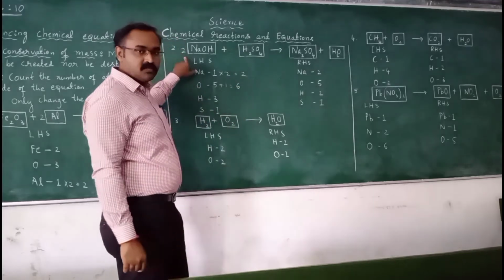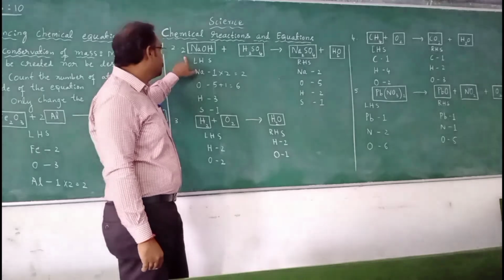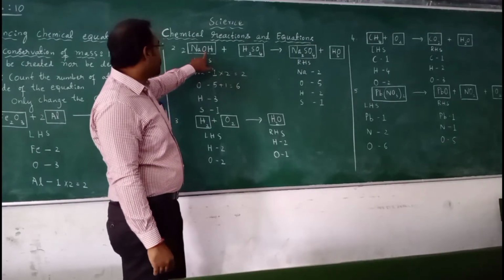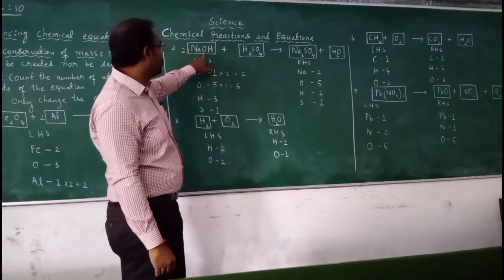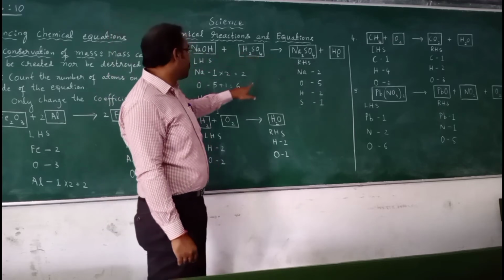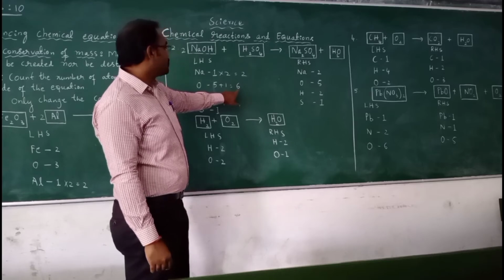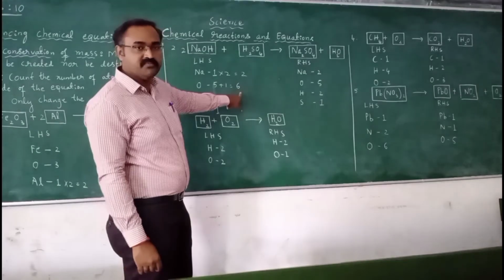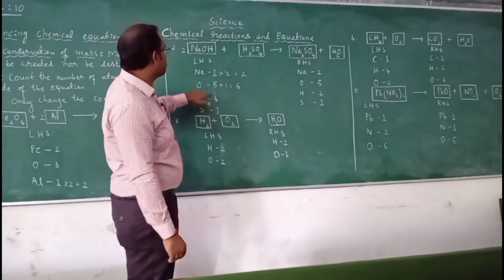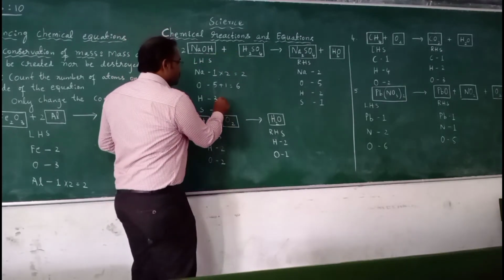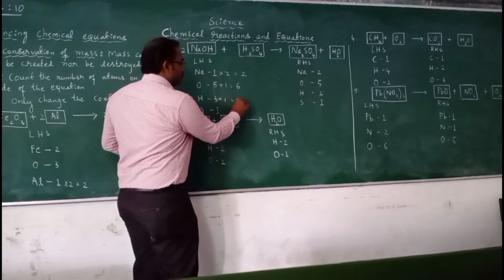When you multiply sodium hydroxide by 2, sodium has become 2 and oxygen is also multiplied by 2. And 2 plus 4 is 6, so totally oxygen has become 6. And hydrogen, 2 and 2, 4. So here 3 plus 1, we got 4 atoms.